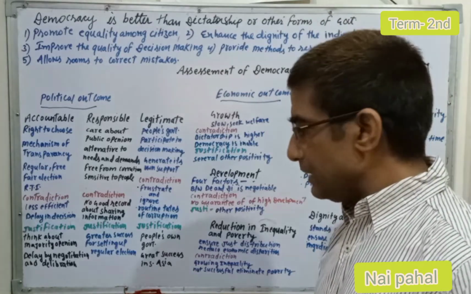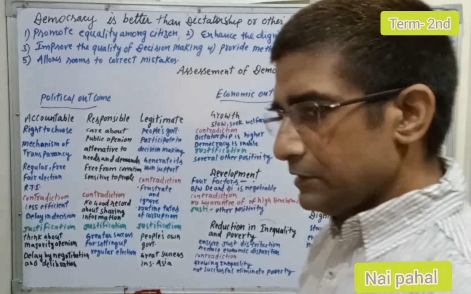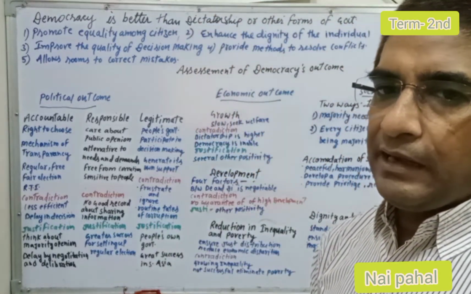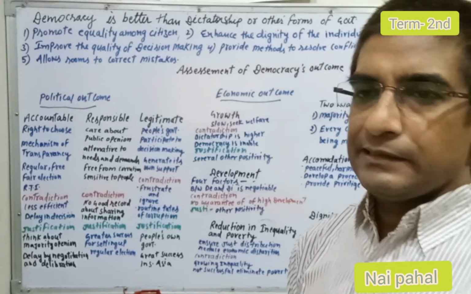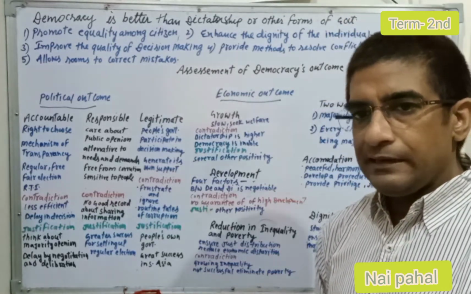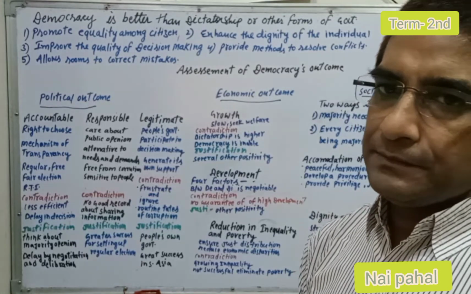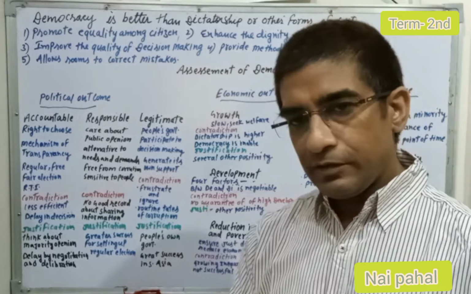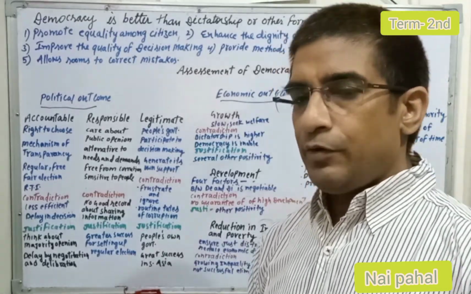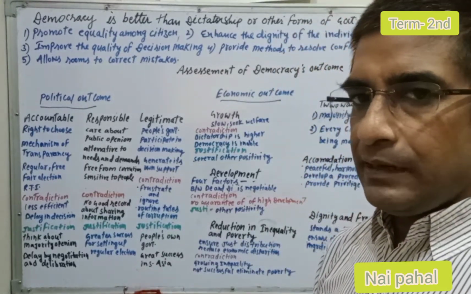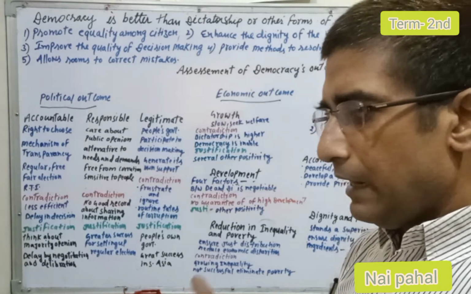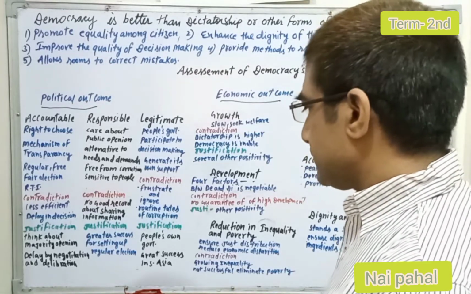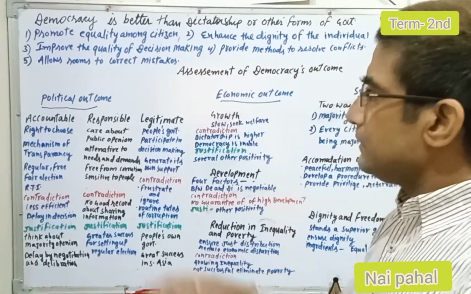democracy is the people's own government, and there is greater success in Asia also, South Asia also, where people have widely accepted democracy as the form of government. They have boycotted or rejected all other kinds of government, whether authoritarian government, monarchy, dictatorship, or any other form of government. They rejected them all except democracy, which they have accepted. So this is the political outcome.